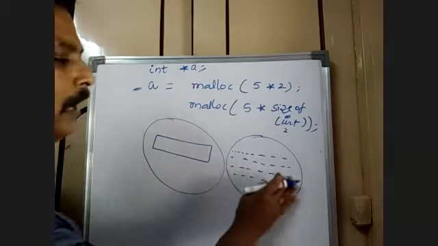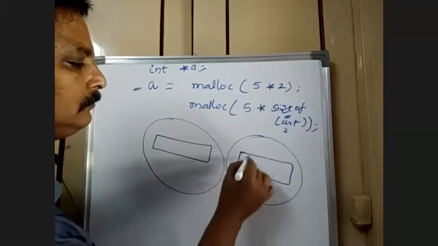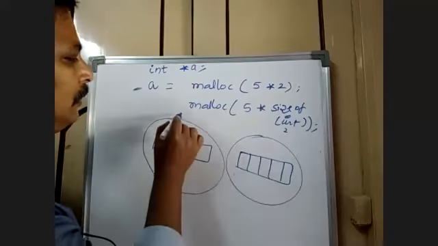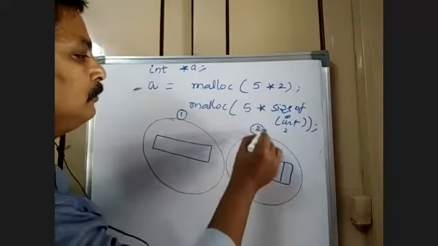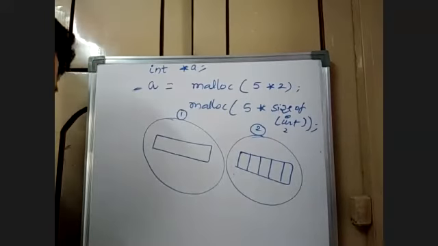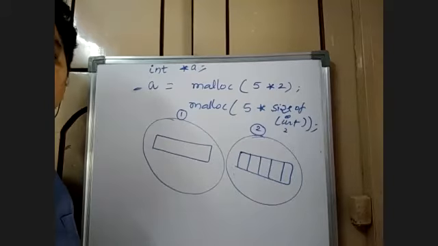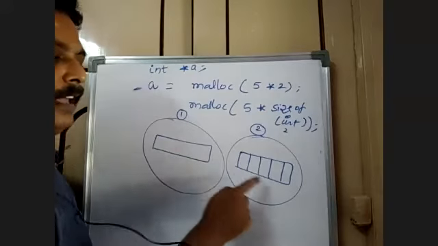Do you need memory allocation like this for the array or like this? This is memory 1, this is memory 2. Which one is correct?